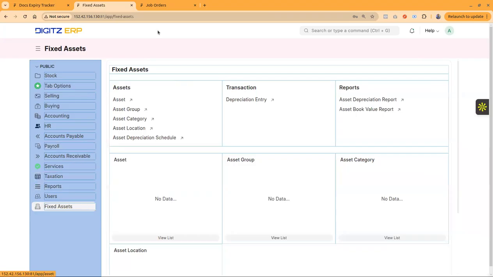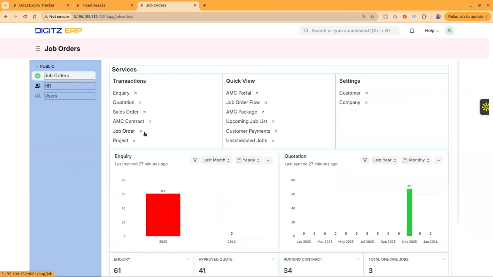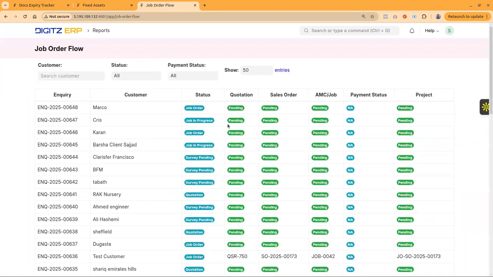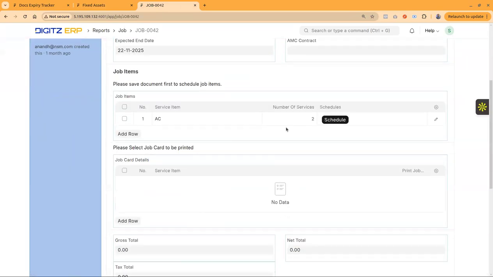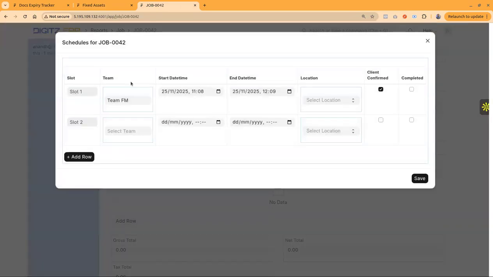I would also like to add the job orders module. In the job orders module, as I mentioned in the beginning of this video, we have the option to create inquiry, quotation, then AMC contract. Even jobs can be available within the system. Then for each and every job, we will have the services available, and the services can be scheduled.